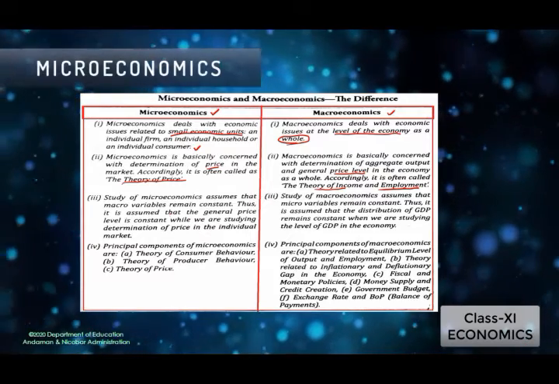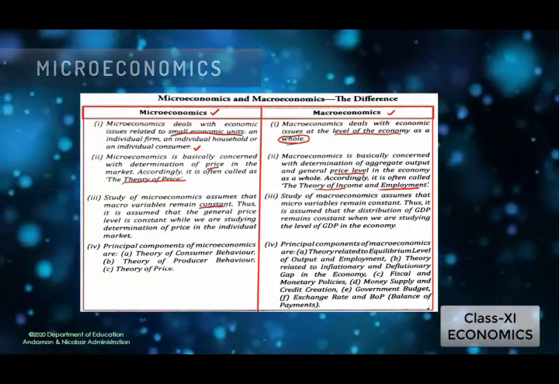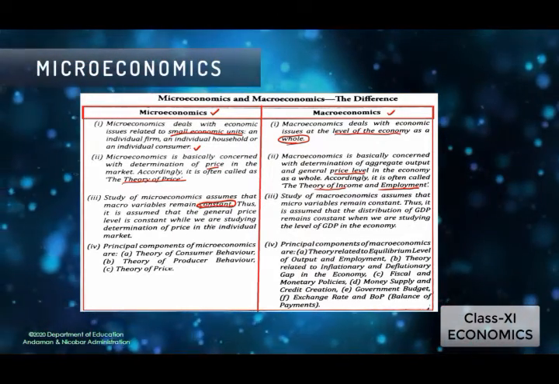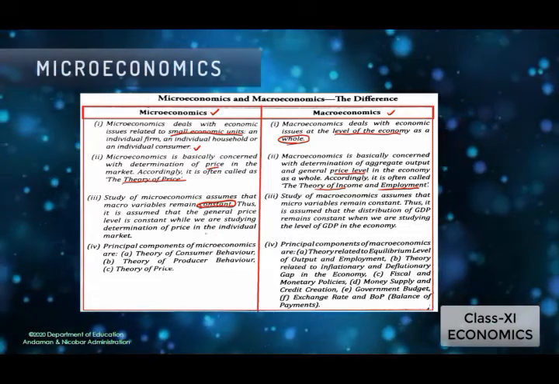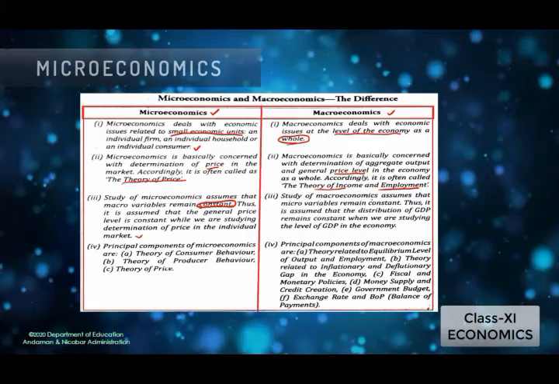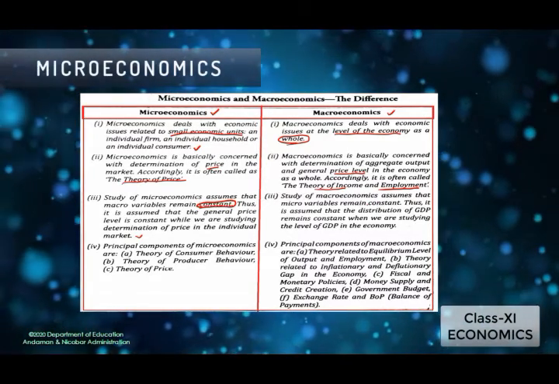Then look at the third point. The study of microeconomics assumes that macro variables remain constant. Thus, it is assumed that the general price level is constant while we are studying the determination of price in the individual market. While the study of macroeconomics assumes that the micro variables remain constant.